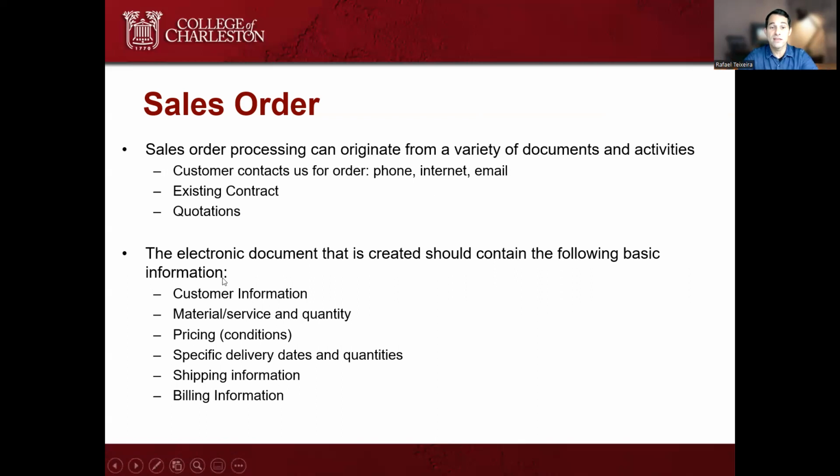So this is what this is saying. An electronic document is going to be created in the software that your company is using to record all this information, containing customer information, material, service, and quantity, pricing, specific delivery dates, shipping information, and billing information.